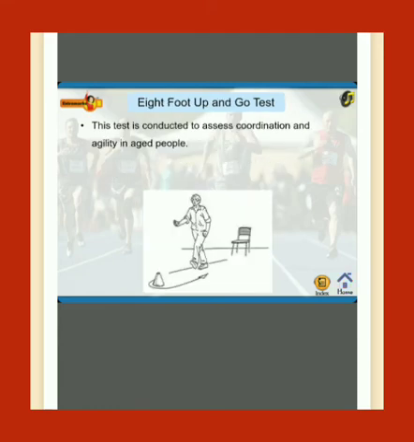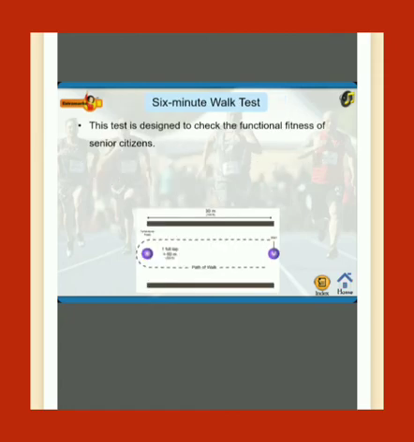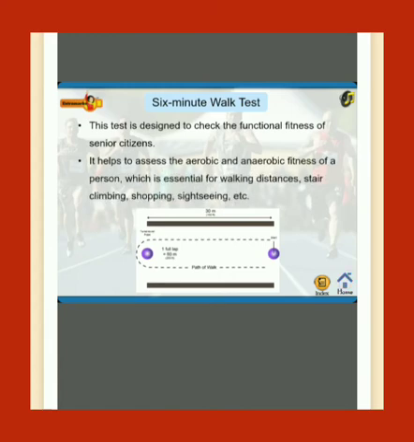8-foot up and go test. This test is conducted to assess coordination and agility in aged people. This also helps to evaluate speed, agility, and balance of a person while moving. 6-minute walk test. This test is designed to check the functional fitness of senior citizens. It helps to assess the aerobic and anaerobic fitness of a person, which is essential for walking distances, stair climbing, shopping, sightseeing, etc.